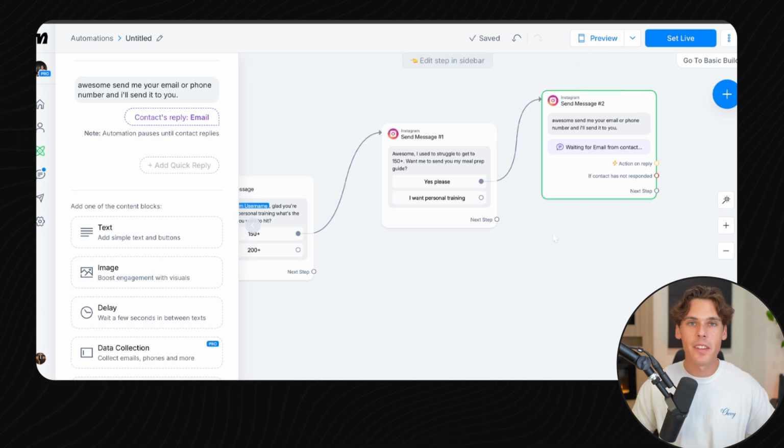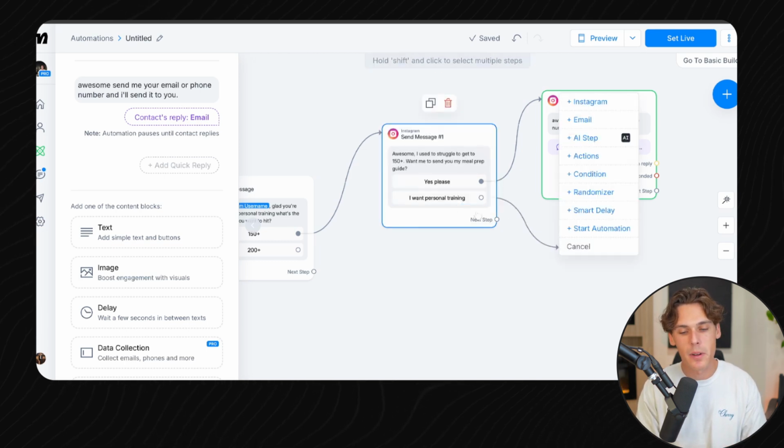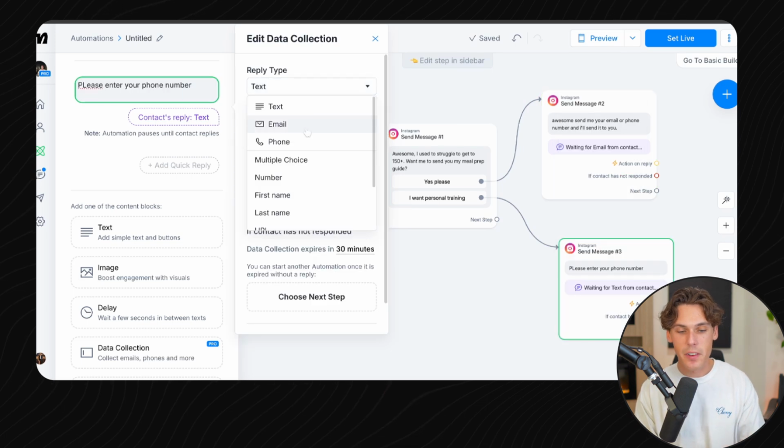So that way, when you take this information and you actually reach out personally and say, oh, this guy actually wants personal training. Like if they chose this option right here, I want personal training, you would add, please enter your phone number and then phone, right? Why this is so powerful is because you can make this as long as you possibly want. You can have them fill out a questionnaire that's 10 questions long and document all of this data. And by the time you get their contact information, you can now say, hey, this person wants to be 150 pounds. They're gluten intolerant, they need this type of meal plan, and they want to also do personal training. And then you have their number.